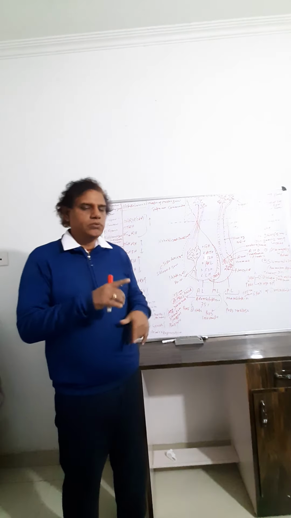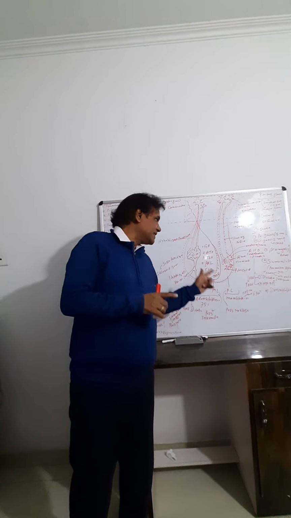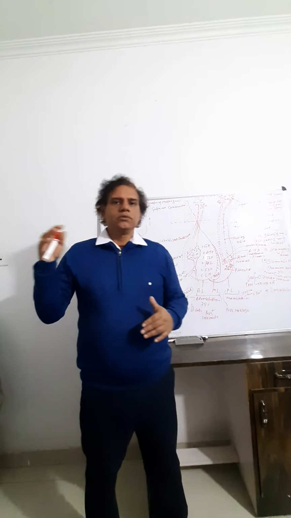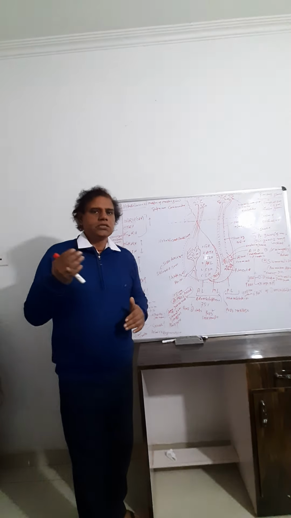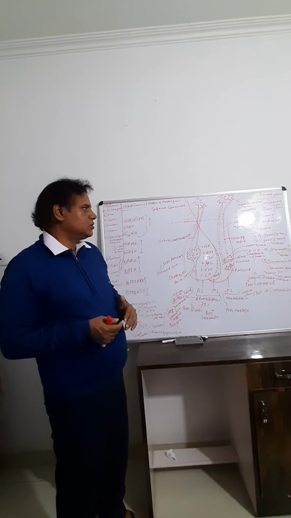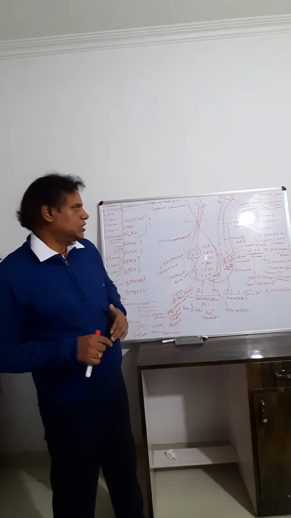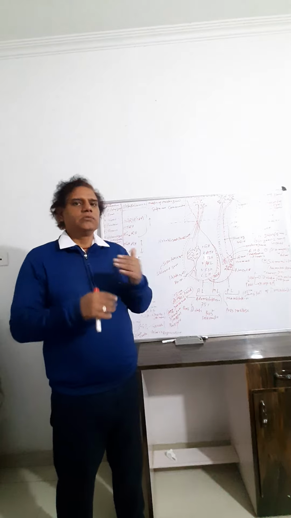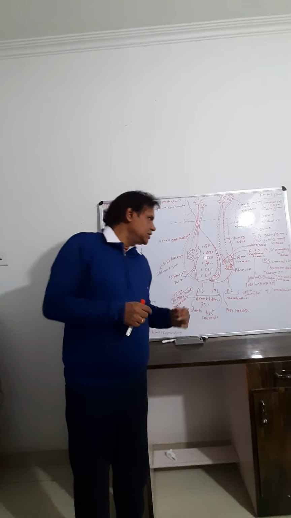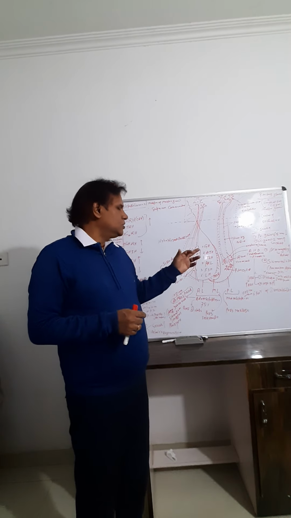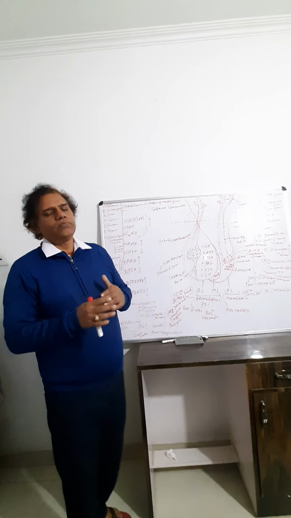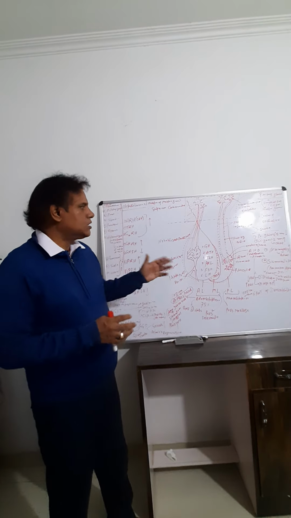So see, this is the difference between prolactin and oxytocin. Oxytocin is also used by some milkmen to get more milk ejection in buffalo and cow. So oxytocin is called pitocin or childbirth hormone, and it is responsible for programmed childbirth because it induces labor pain. And ADH is very important, that is called antidiuretic hormone, that is vasopressin. So there are two effects, that is the pressure effect and the antidiuretic effect.